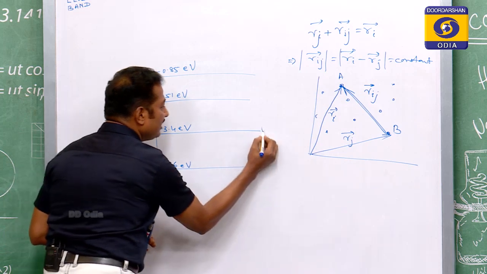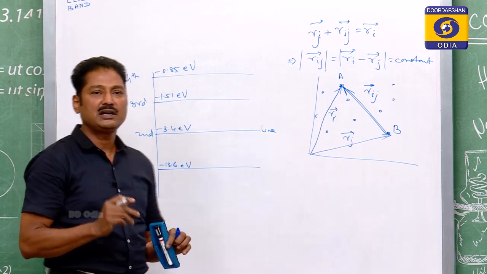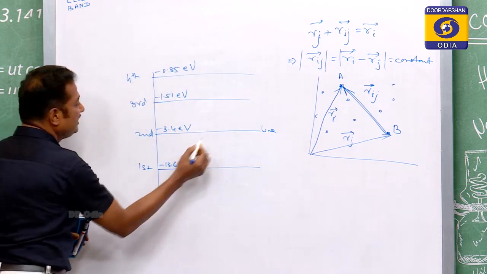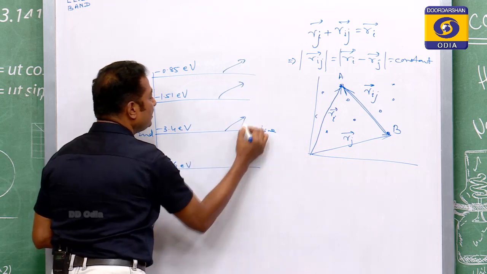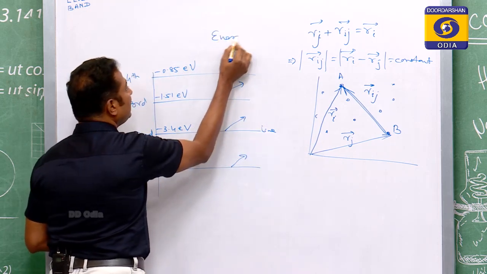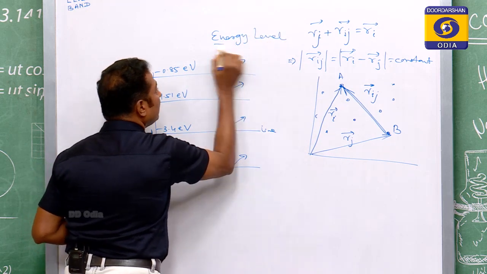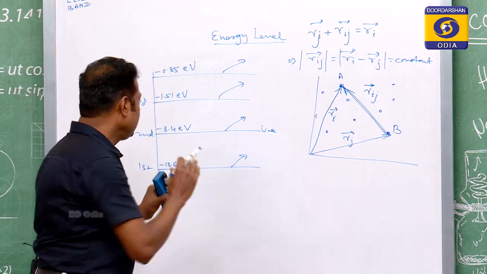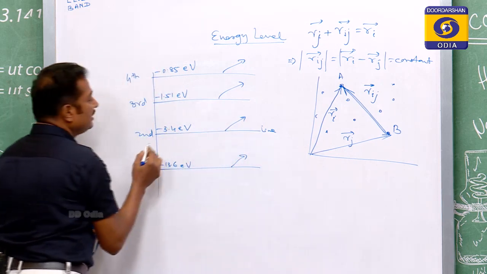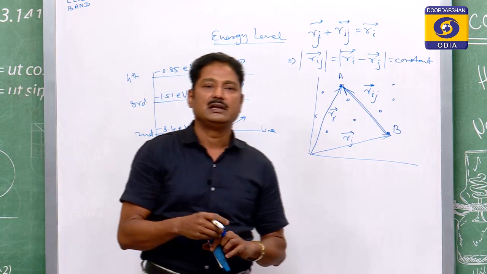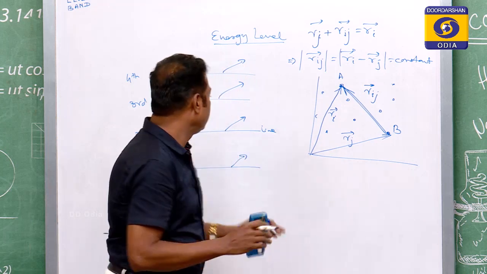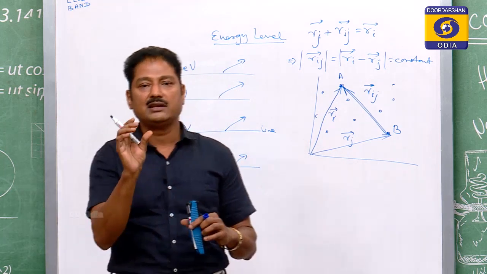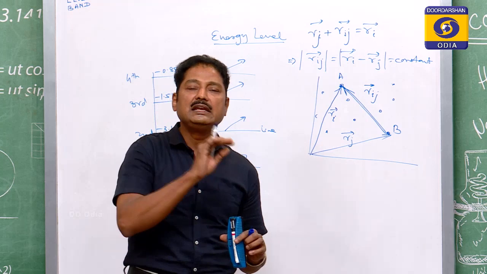Remember, this is a line. So, the energy is represented by a line or a stara level. So, this is called a level. These ones, this one, this one, this one, they are energy levels, Shakti stara. So, in this context I will define the energy level as the energy represented by a line. So, energy level is that line which represents the energy of an electron in an orbit.